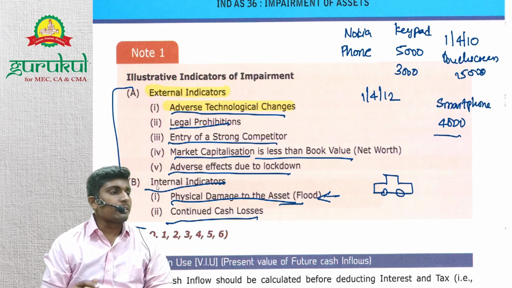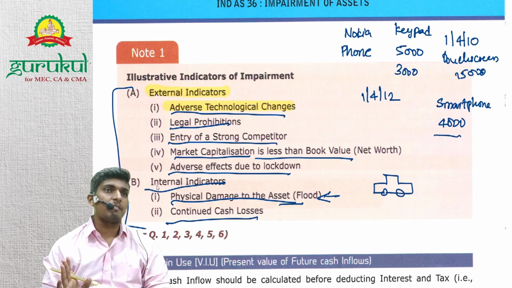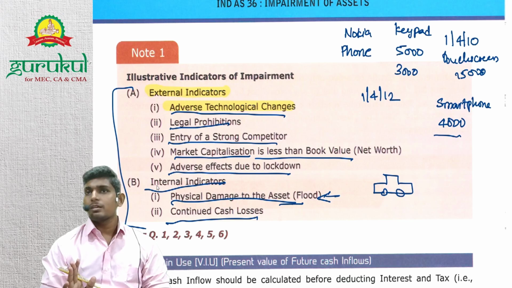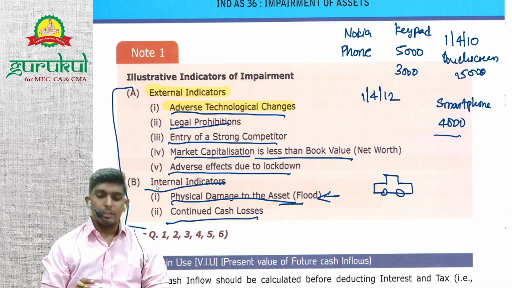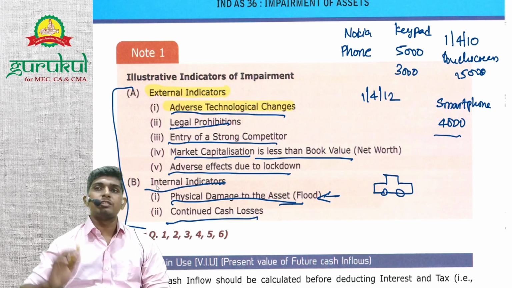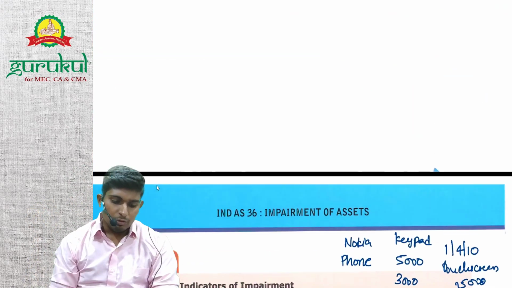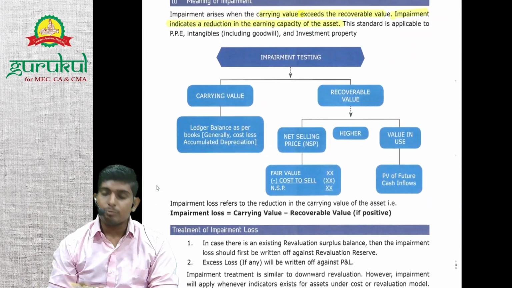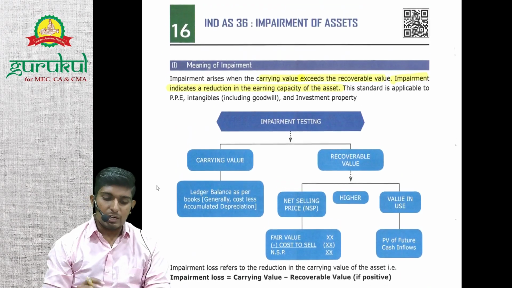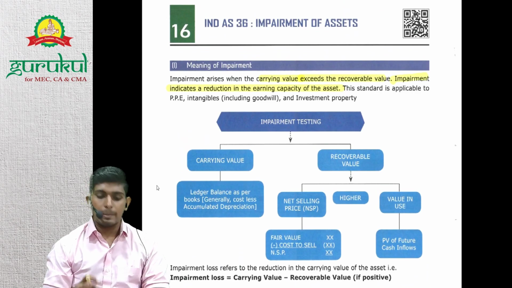For our exam perspective, we are not required to remember all this, right? If in the question they give the recoverable value, we need to assume the indicator has existed and we'll calculate impairment, right? Even if they don't give it, we'll calculate, because from a practical perspective we need to check, right? Now who will decide whether an indicator exists or not? Management has sole discretion. If management feels that an indicator exists, the management will test for impairment, otherwise it won't, right?